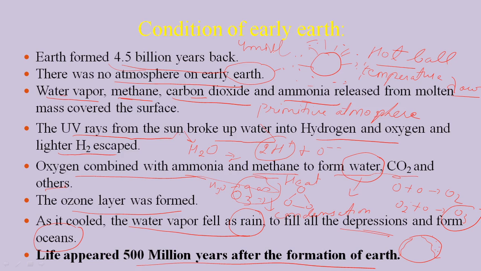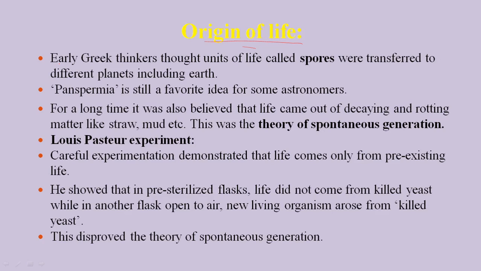The origin of life: how life originated on Earth. There are different theories and different philosophers have given different ideas about the origin, but we have to look over that. Early Greek people thought that units of life called spores were transferred from different planets to Earth, and this is called panspermia.